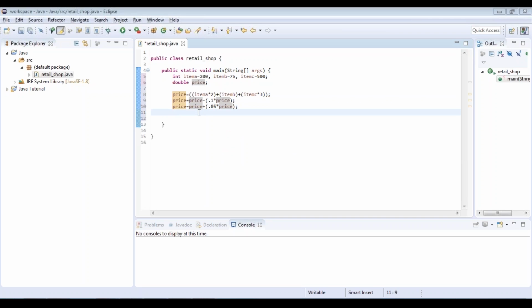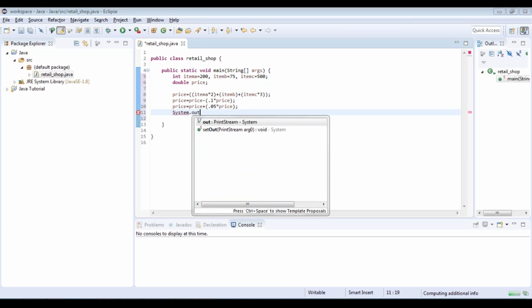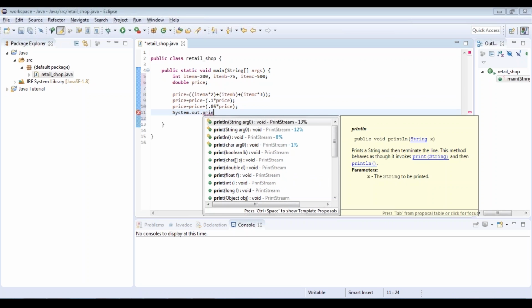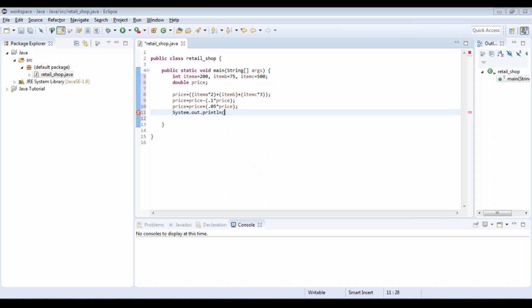Now to print any command in Java, you're going to use the following syntax, that is System.out.println, and then inside quotes you can specify what you want to print. Now there's another simple way of doing this. All you need to do is just type sysout and then press Ctrl plus space. This will directly convert your sysout statement to System.out.println. So this is basically a shortcut in Eclipse.